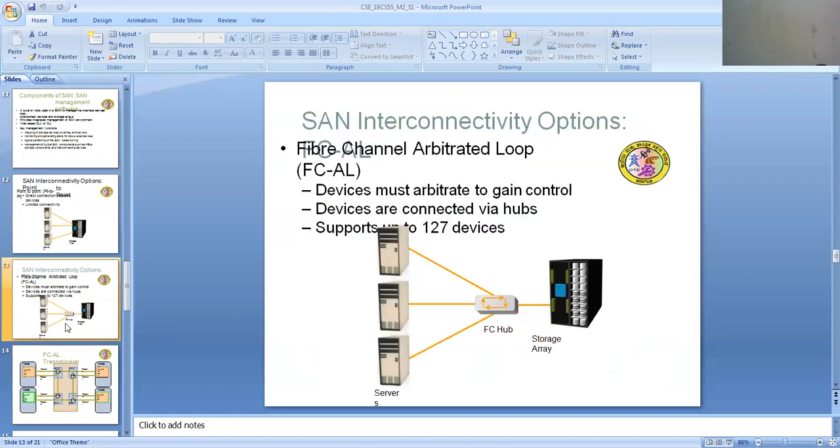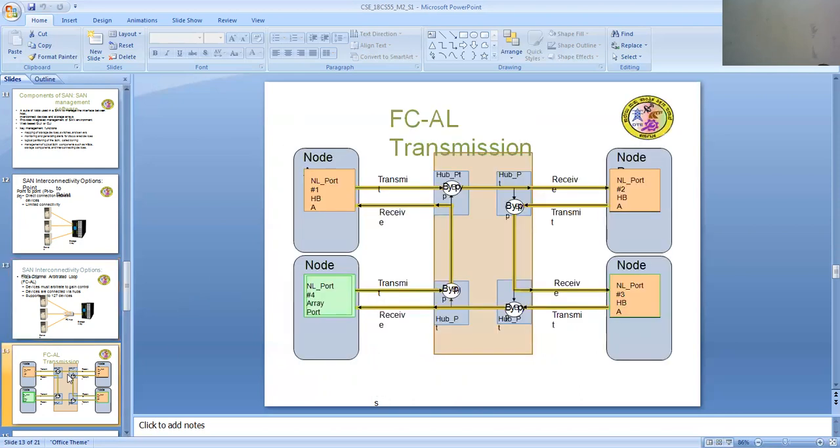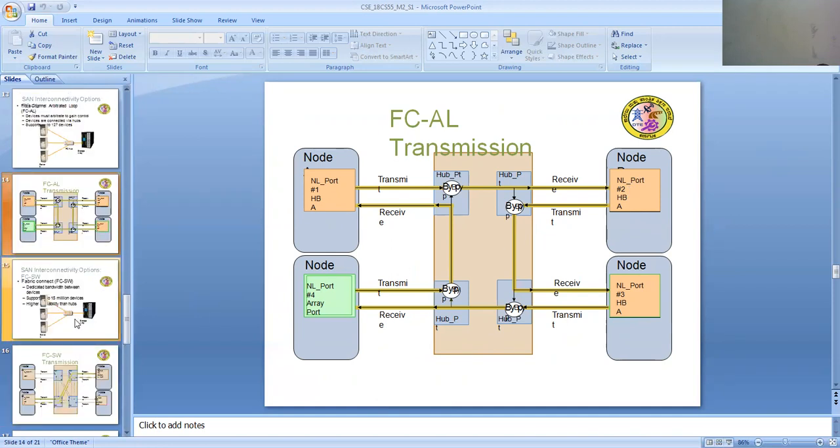SAN interconnectivity options: Fibre Channel Arbitrated Loop, FC-AL. Devices must arbitrate to gain control. Devices are connected via hubs, supporting up to 127 devices. The FC-AL transmission architecture is like this. There are 4 nodes connected with HBA and array port. Transmitters and receivers are connected to each hub, and through that each acts as a server as well as a client.